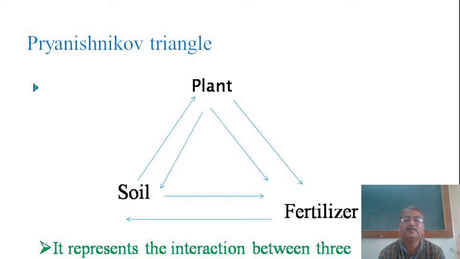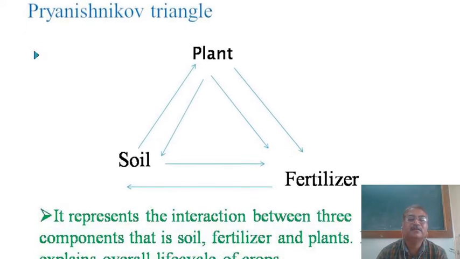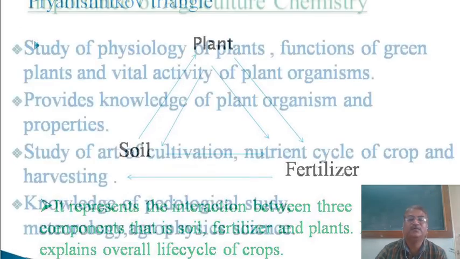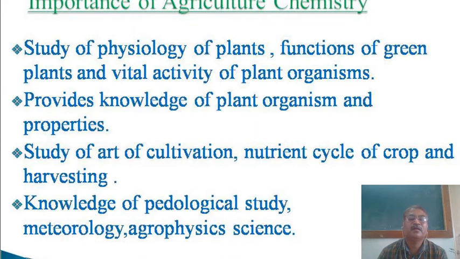So this is a special type of representation which shows the interaction between plant, soil and fertilizer, right? So this type of representation is simply termed as the Pryanishnikov triangle. This is about Pryanishnikov triangle.